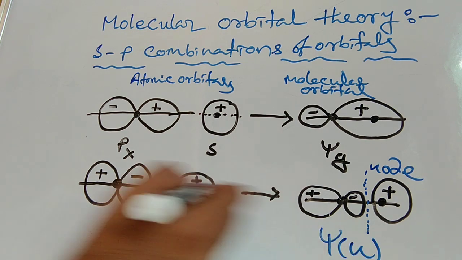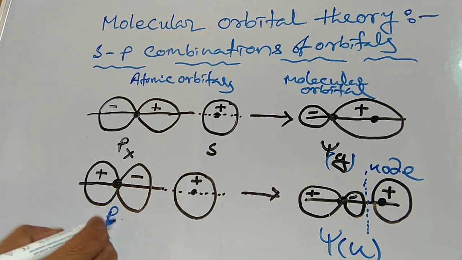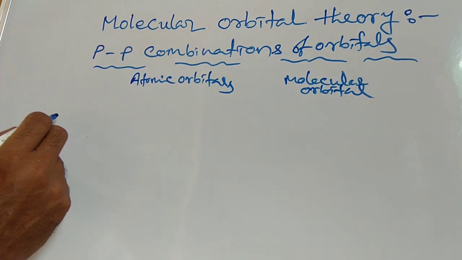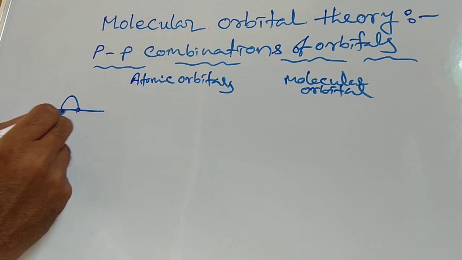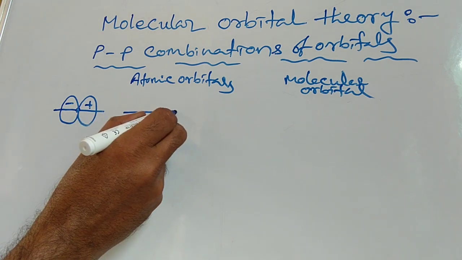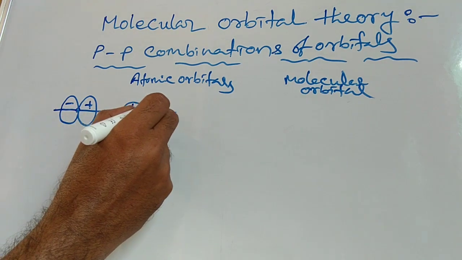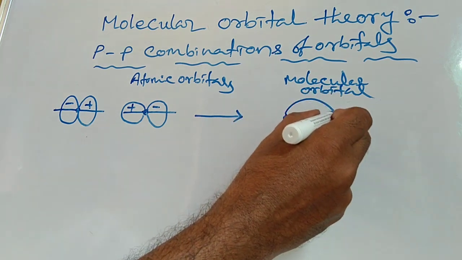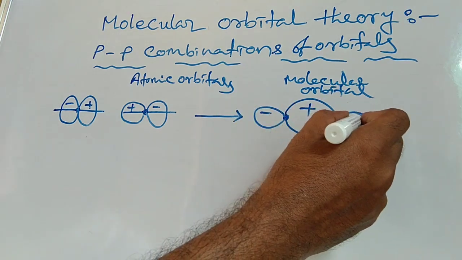Number 1. The principal quantum number n has the same significance as in atomic orbitals. Number 2. The subsidiary quantum number L also has the same significance as in atomic orbitals. And number 3. The magnetic quantum number of atomic orbitals is replaced by a new quantum number lambda in a diatomic molecule. The line joining the nuclei is taken as a reference direction, and lambda represents the quantization of angular momentum h by 2 pi units with respect to the axis. Lambda takes the same values as m takes for atoms.